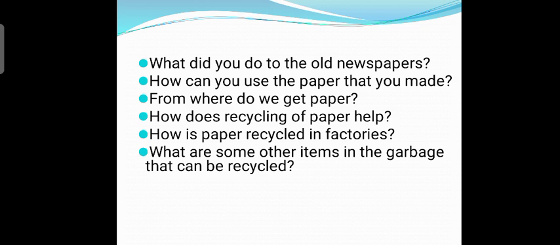Now, what did you do with the old newspapers? How can you use the paper that you made? From where do we get paper? How does recycling of paper help? How is paper recycled in factories? And what are some other items in the garbage that can be recycled? So let's see, students.